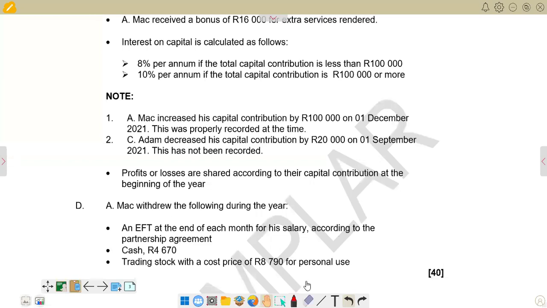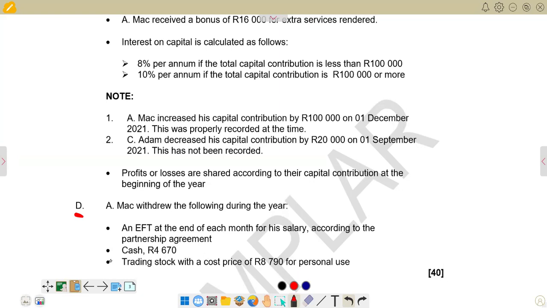So the information that we have in terms of the drawings of Mark is on item D, and it reads Mark will draw the following during the year. On the first point, an EFT at the end of each month for his salary according to the partnership agreement. Then at the second point, cash 4,770 rands, which is very clear. And then the last point, trading stock with a cost price of 8,794 for personal use. So these are the 3 different forms of drawings that took place for Mark.